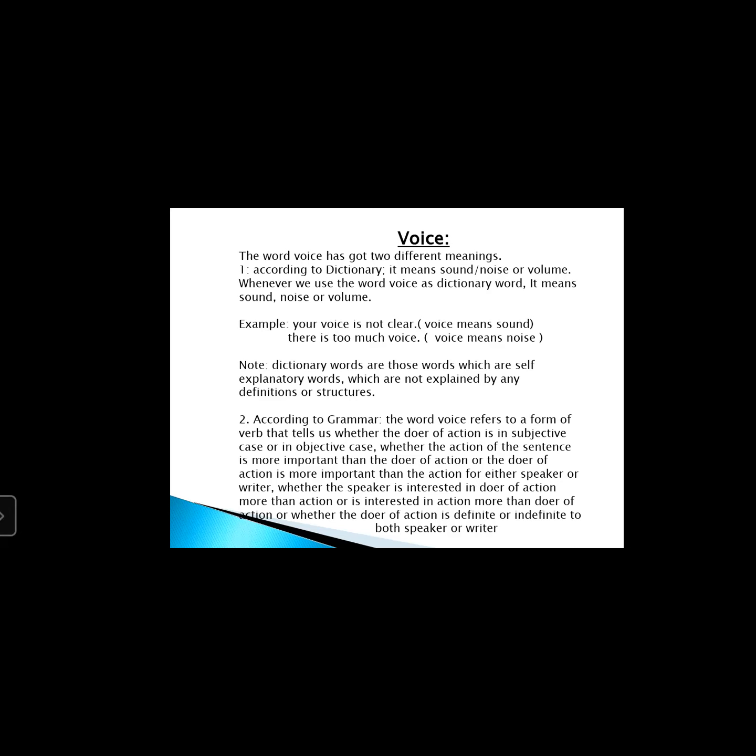And then they are divided into two sections. One is called active voice and one is called passive voice. So in active voice, we have different forms of verb. In passive voice, we have different forms of verb, which we will study later on. So according to the dictionary, the word voice means a form of verb, and it is not that form which is responsible to show the tense.